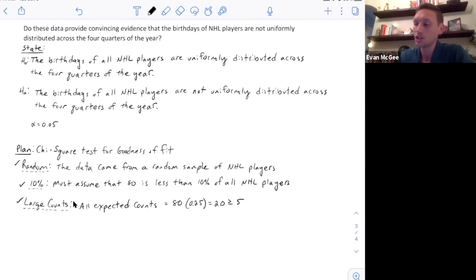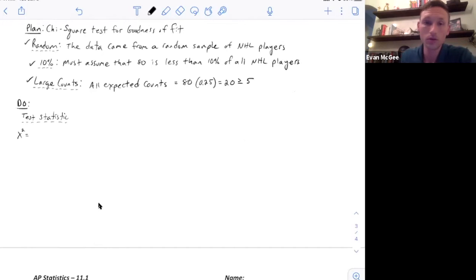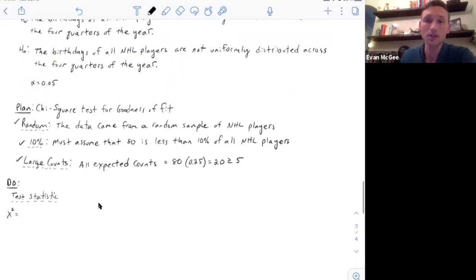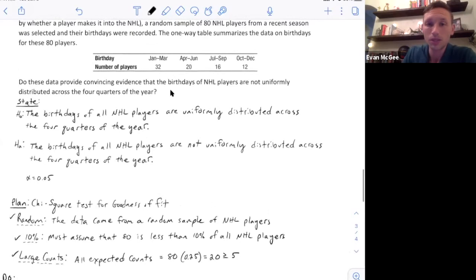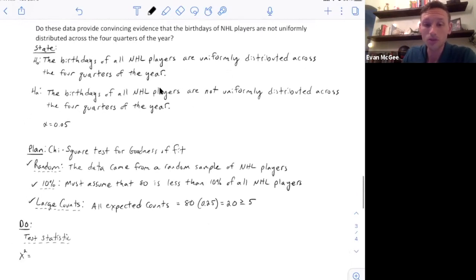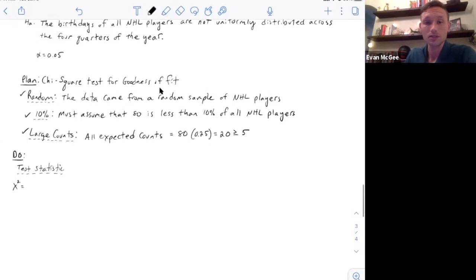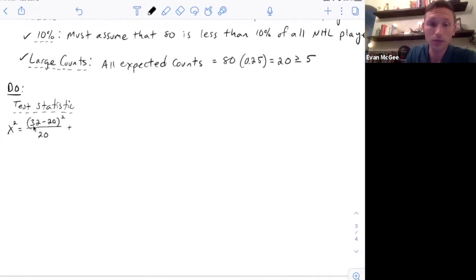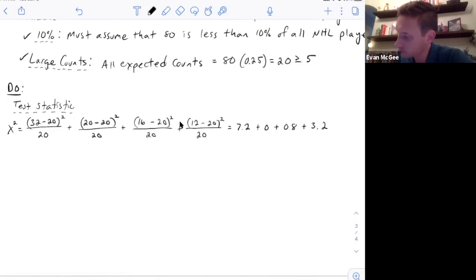Next, in the do section, we will calculate the chi-square test statistic and the p-value before we can make our conclusion. Remember, for the chi-square test statistic, we will compare the difference between the observed and the expected amounts, square them, and then divide that by the expected counts and sum those all together to get the chi-square test statistic. For example, in January, for the first quarter, it would be 32 minus the expected of 20, squared, divided by the expected of 20. I'll do the same for the other 3 quarters.